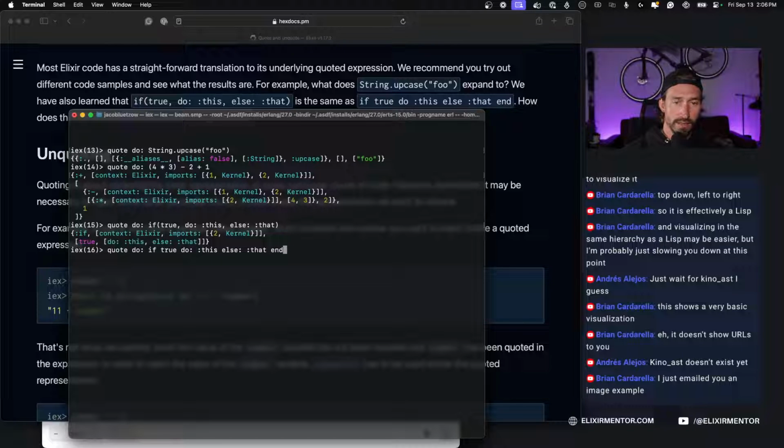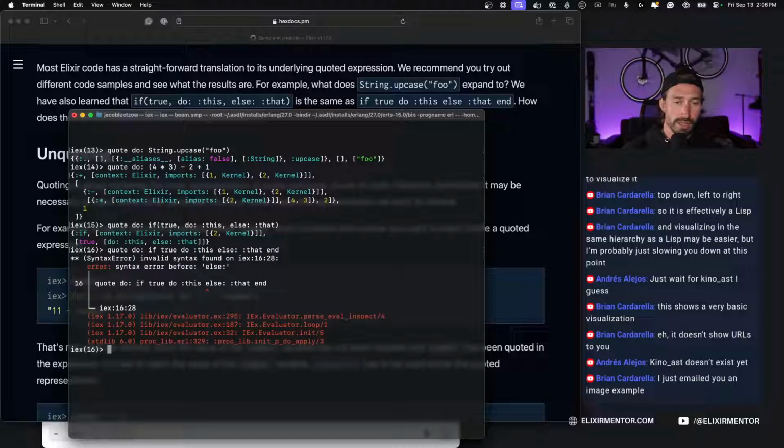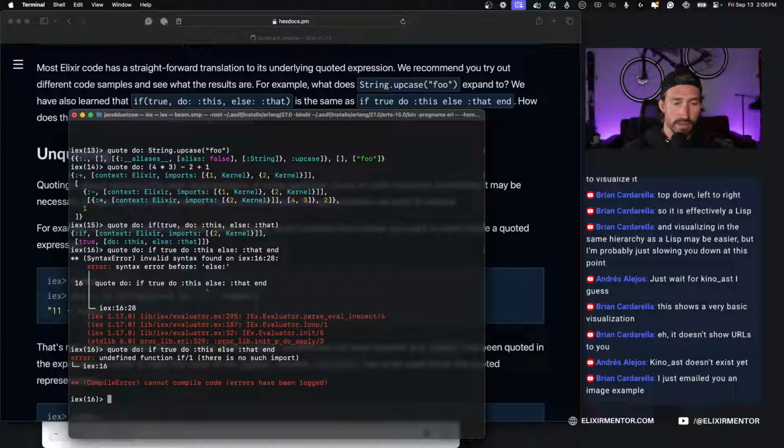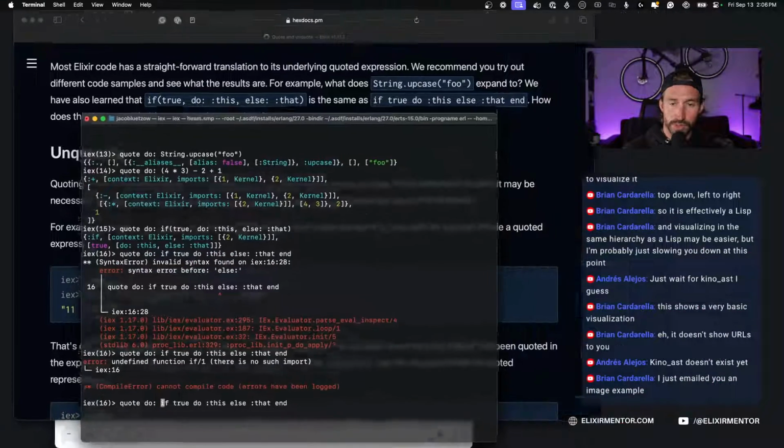I can't have that. It's not shorthand. So if true, syntax error. Do I need a comma? If true, else. If true, undefined. Oh, I'm just, quote do, I need to, whoops.